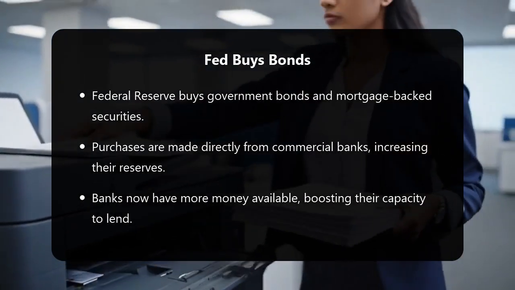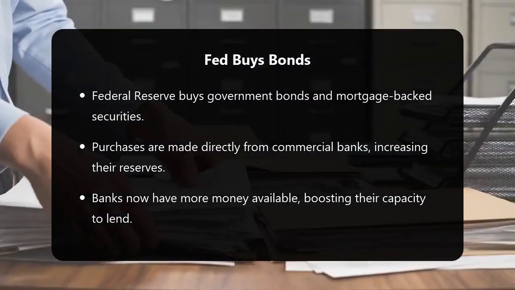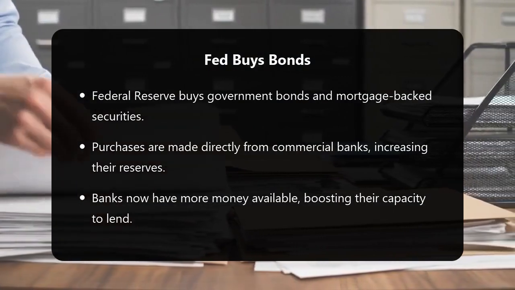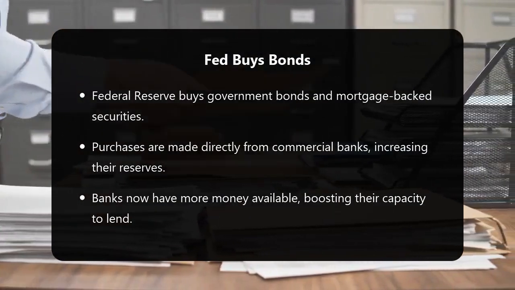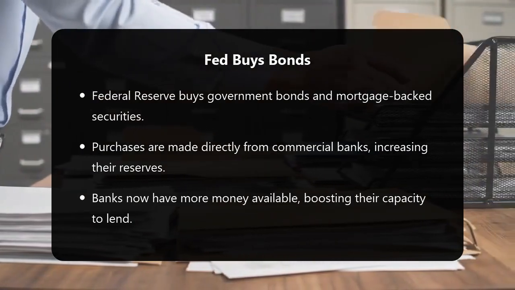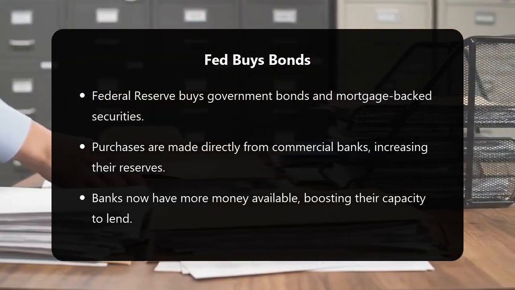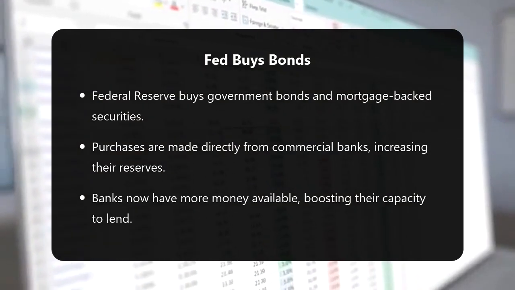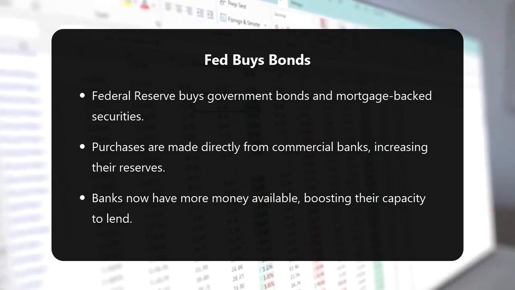When the Fed buys bonds, it pays the banks. It credits their reserve accounts. This increases the bank's reserves. Banks now have more money. They have more funds available to lend. This is the first major effect.